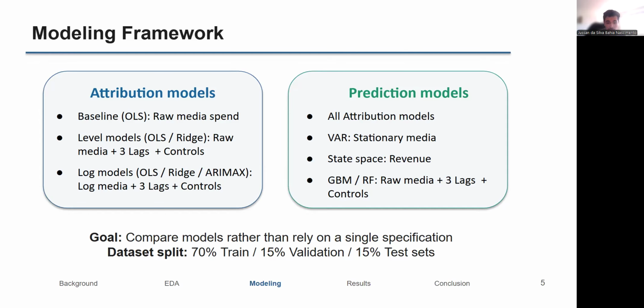Rather than rely on a single specification, all models are compared systematically using out-of-sample validation performance based on R-squared, which measures how much of the revenue variation is explained by the model, and normalized root mean square error, which measures prediction error relative to the scale of revenue. Models are trained on the training set, evaluated on the validation set, and the final selected model is reported using the holdout test set.